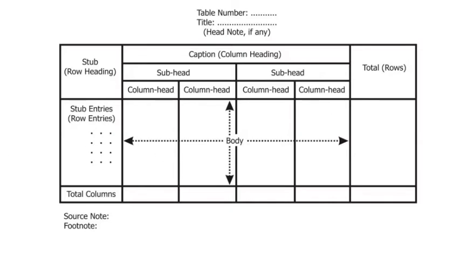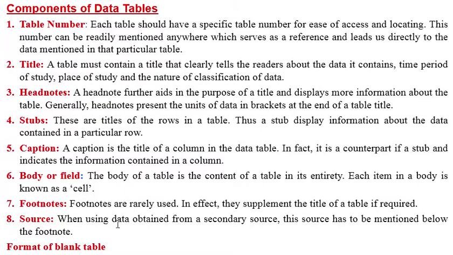Then you have to mention the different sources of collecting the data. If you have collected through a secondary source, then mention which data, from where, etc. Footnote, only if it is needed. That is rarely used. It is a supplement.